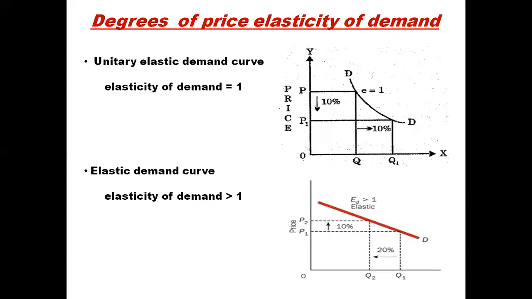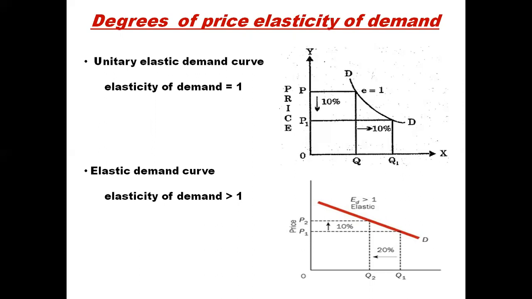Now we come to the elastic demand curve, where the elasticity of demand is greater than 1. Here, suppose the price is increasing from P1 to P2 by 10%, and the quantity demanded decreases by more than 10%, that is, by 20%. So when the price is increasing by 10%, quantity demanded is decreasing by 20%. So it is more than 10%, right?